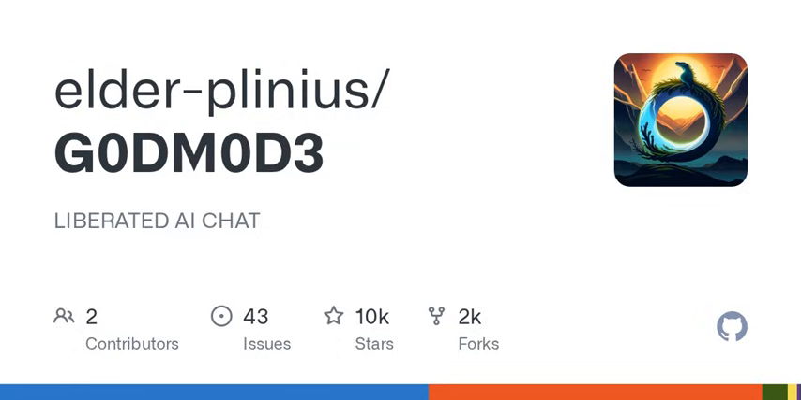The code is licensed under the GNU Affero GPL 3.0, so you can modify and share as long as you keep the same license for any distributed version.